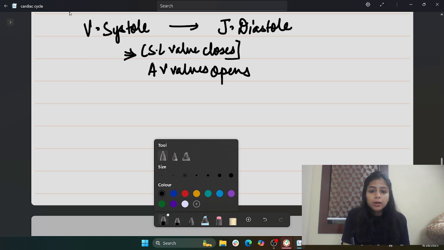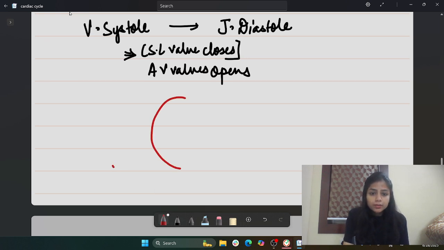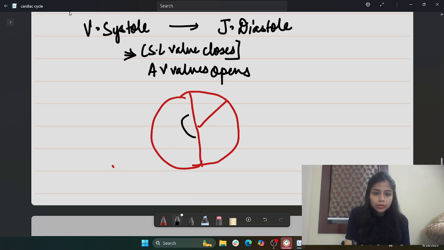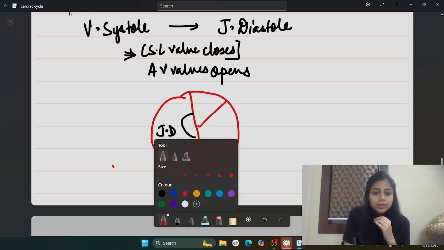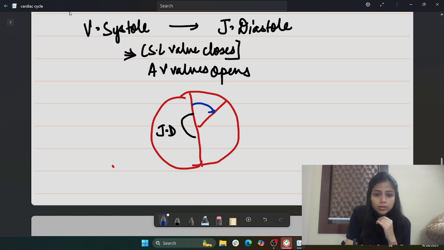So suppose I'm drawing it again. Suppose this is a chart of the cardiac cycle. As I said, this was the joint diastole. Joint diastole means all the chambers were in the relaxed state, right? If I take into consideration the atrial systole, the atrial systole was for 0.1 second.